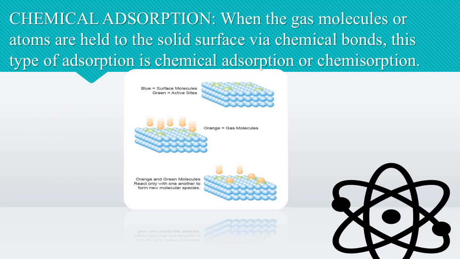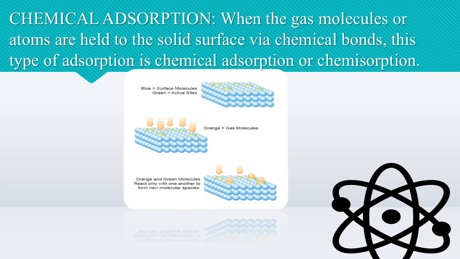Next is chemical adsorption, which is also known as chemisorption. So what is chemisorption? When the gas molecules or atoms are held to the solid surface by chemical bonds, the adsorption is termed chemical adsorption or chemisorption. The chemical bonds may be covalent or ionic in nature. Chemisorption involves a high energy of activation and is therefore often referred to as activated adsorption.